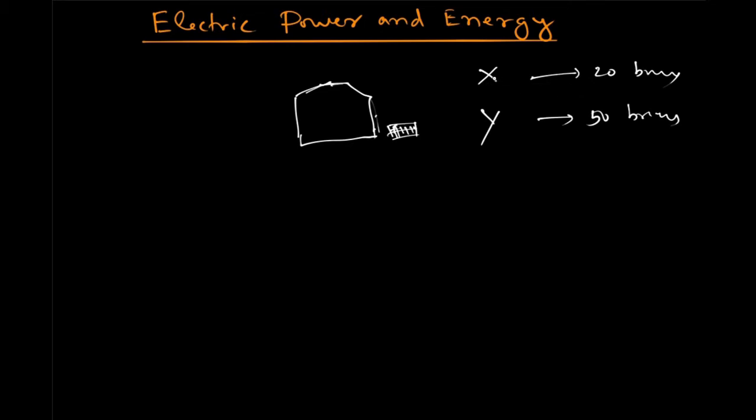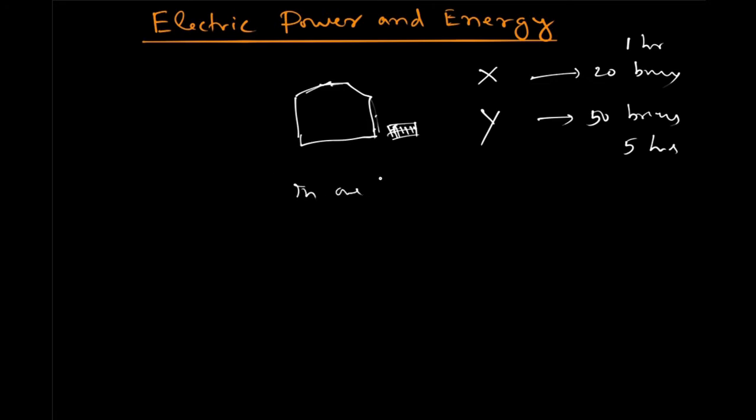Suppose I say that X has carried 20 bricks in 1 hour, and Y has carried 50 bricks in 5 hours. Then how much in 1 hour has X carried?